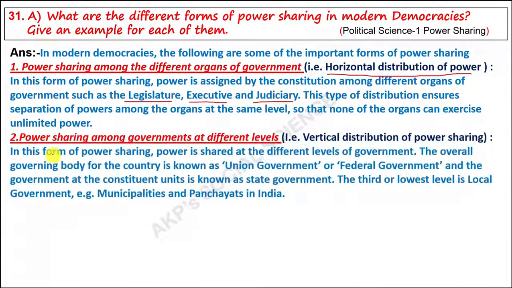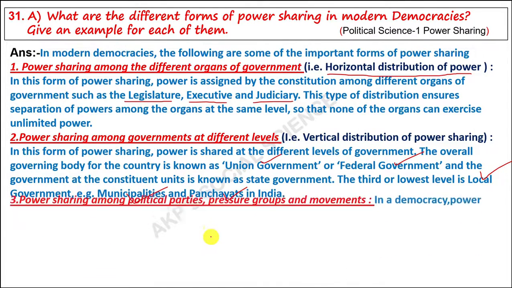Next is power sharing among governments at different levels. This is known as vertical distribution of power sharing. Various levels in the sense of a union government, at country level, which we can call the federal government also, state government, and local government like municipalities and panchayats etc. So, power is shared among different levels of the government.